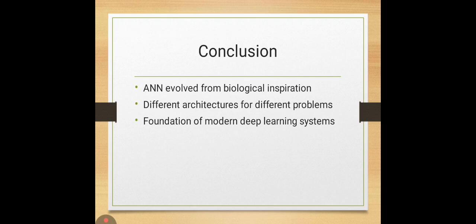To conclude this lecture, artificial neural networks evolved from biological inspirations. Different architectures are designed for different types of problems. The ANN forms the foundation of modern deep learning systems. In the next lecture, we will move deeper into learning algorithms and training models.